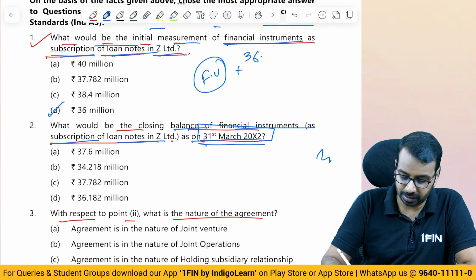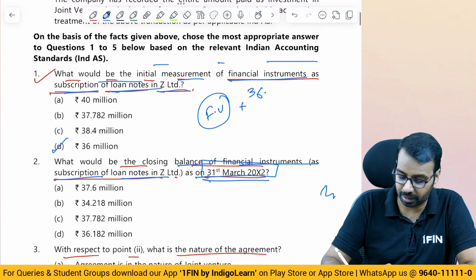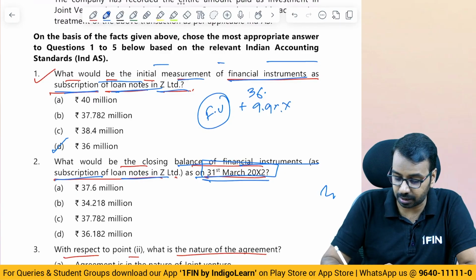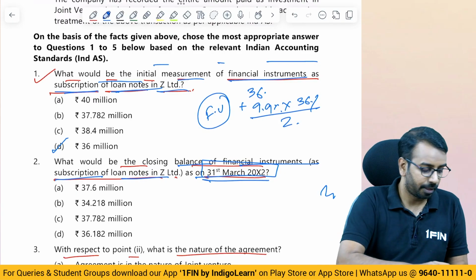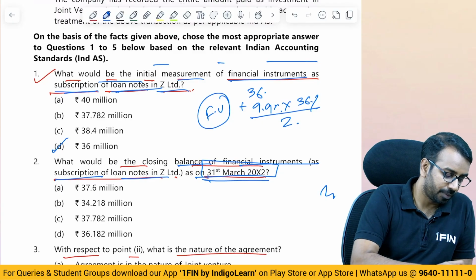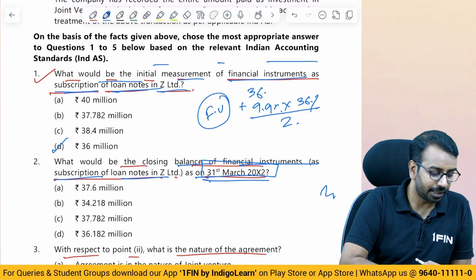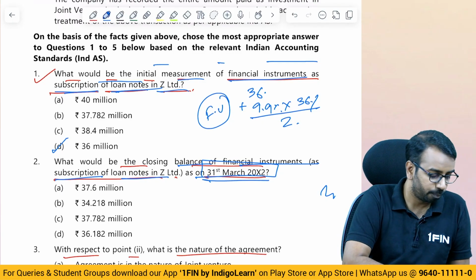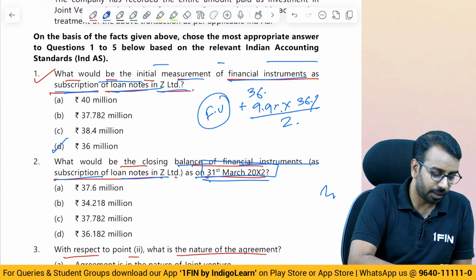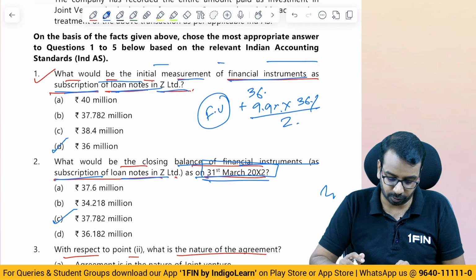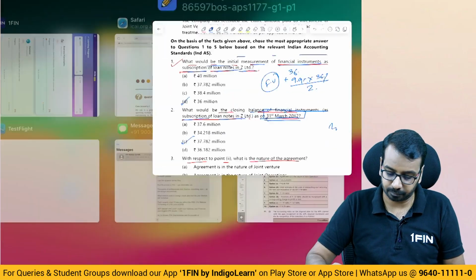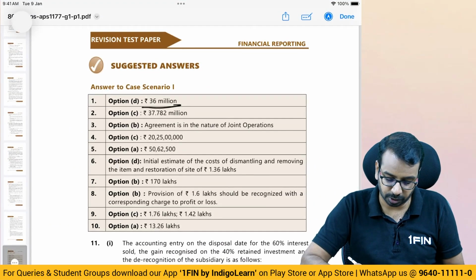36 million is the opening balance plus the effective rate they have said, 9.9%. So 9.9% into 36 million divided by 2. So 36 into 9.9 divided by 2, if you do that, it comes to 1.782. 1.782 plus 36, if we do, we get 37.782, option number C. So option number C is the correct answer.